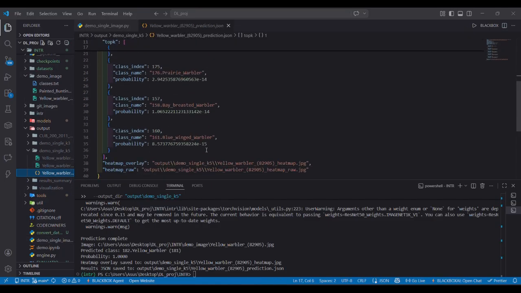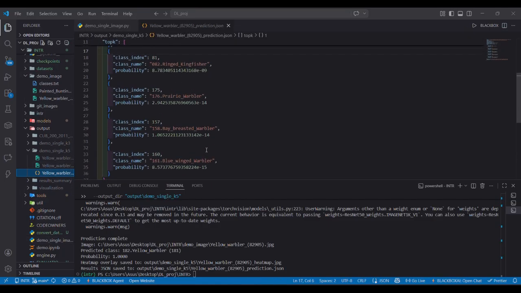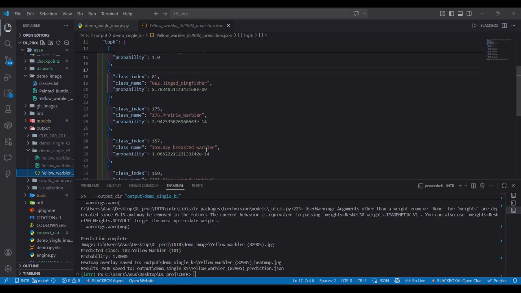So next comes the top 5 predictions. We can see it in the JSON file. Finally, the top 5 predictions: yellow wobbler at 1.0, the ringed kingfisher at 8.78 e to the power minus 9, and the other one at 2.94 e to the power minus 14. Notice the pattern. The runner-up classes are all wobblers or similar colored small birds. The model's confusion is semantically meaningful. This is a property of class-specific search. The queries most similar to yellow wobbler queries are other wobbler queries because those classes share visual attributes.